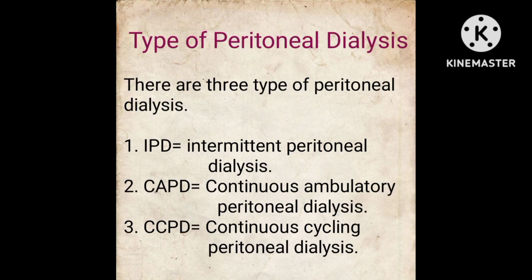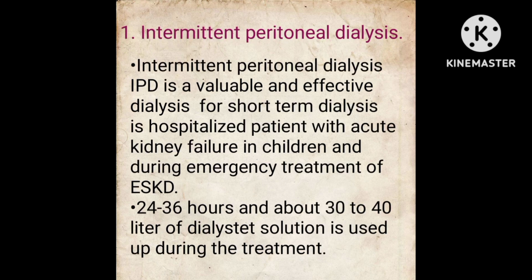Types of peritoneal dialysis. There are three types of peritoneal dialysis: IPD, intermittent peritoneal dialysis; CAPD, continuous ambulatory peritoneal dialysis; CCPD, continuous cycling peritoneal dialysis.